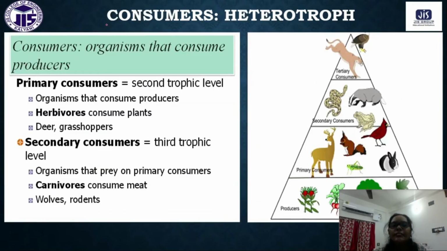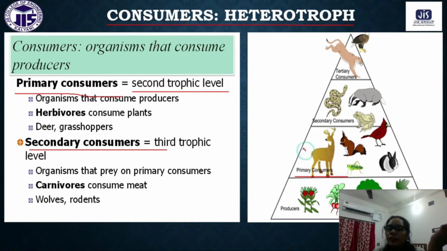Okay, now consumers, or heterotroph. Consumers are again of three types, that is primary consumer, secondary consumer, and tertiary consumer. What are the primary consumers? That is the second trophic level. All the primary consumers are fed on the producers.